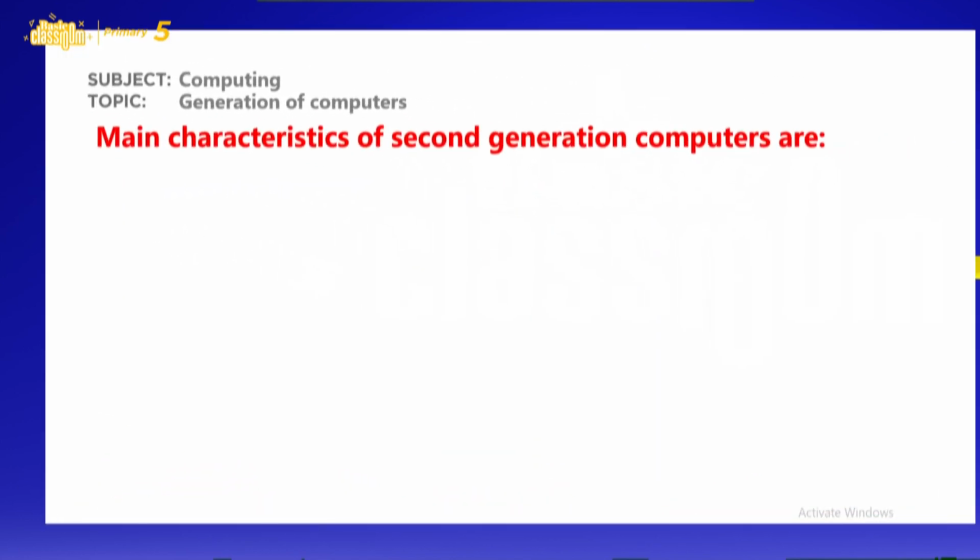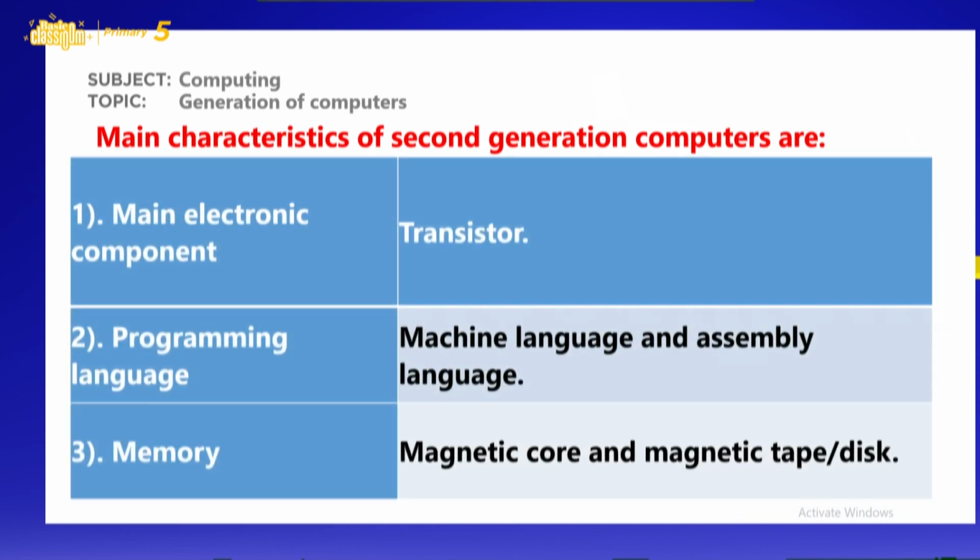Then we are going to look at the main characteristics of the second generation computers. The first one is the main electronic component, and that is the transistor.